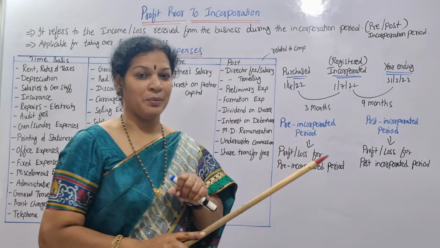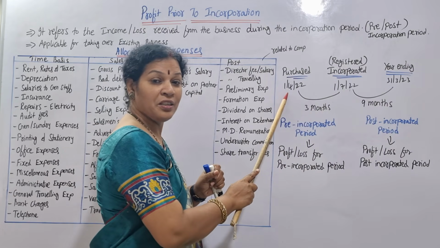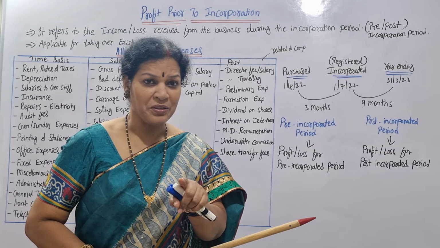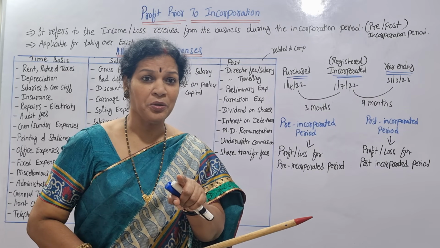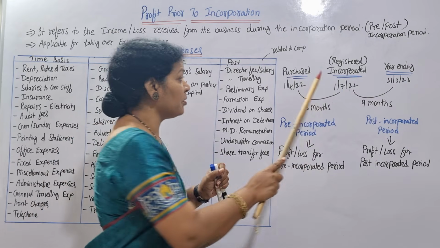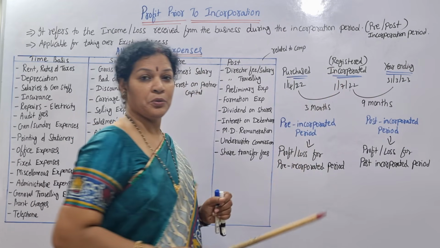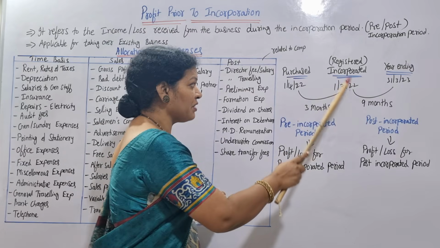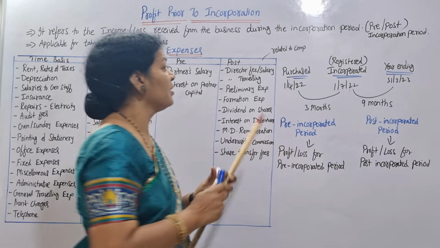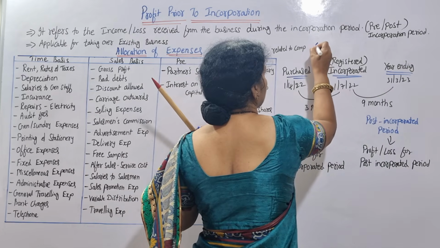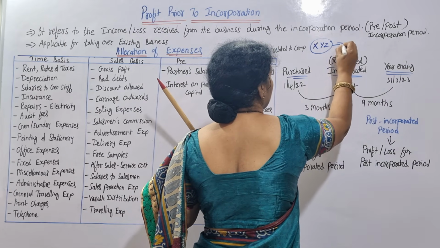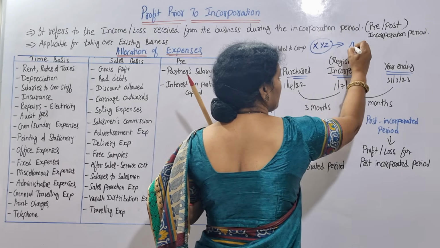We are purchasing one company. We are purchasing on 1st April 2022. When you are purchasing, registration does not happen immediately. Immediately you cannot register. Registration is on this date, 1/7/22. It means we can say the company is incorporated. Ours is XYZ company, and we are purchasing a company.